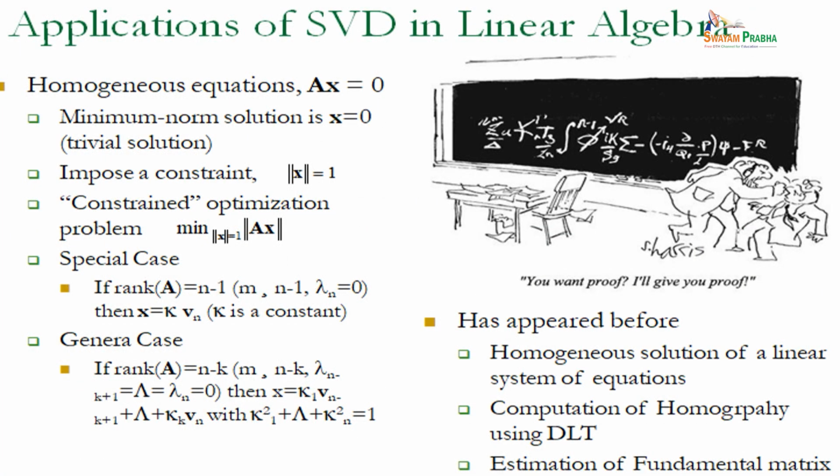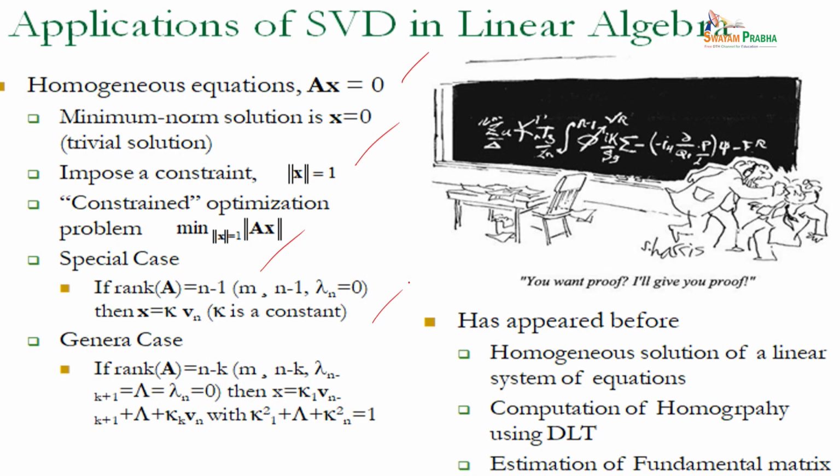Now, in a linear application, we have a homogeneous equation Ax equal to 0. The minimum norm solution is x equal to 0, which is a trivial solution, so we impose a constraint norm x equal to 1 and apply the optimization problem of minimizing the norm of x. That will be discussed in the next topic. In a special case, if the rank of A equals n minus 1, where lambda n equals 0, then x equals k v n, where k is a constant.